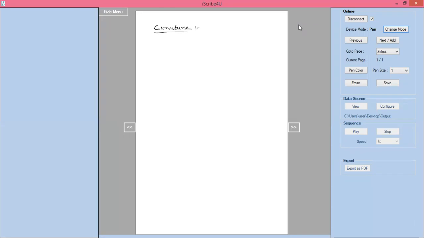Curvature is nothing but, if any one curve is there, at this point P, the amount of bending of a curve at a particular point is called the curvature. So at the point P, I'm calculating the curvature. The amount of bending of a curve at a point P is called curvature.